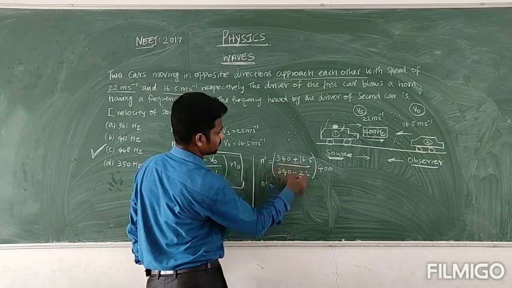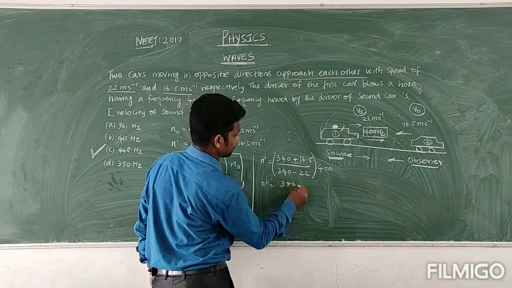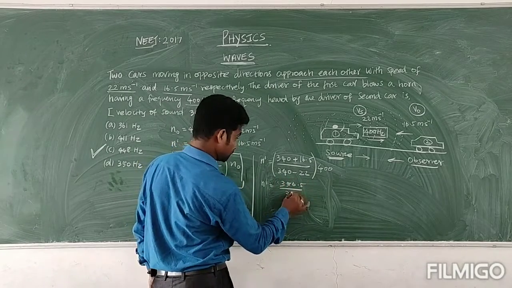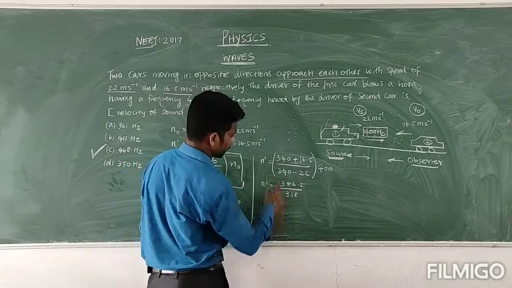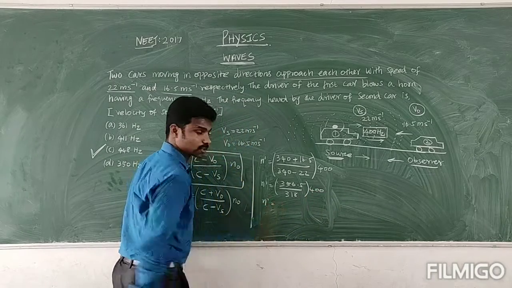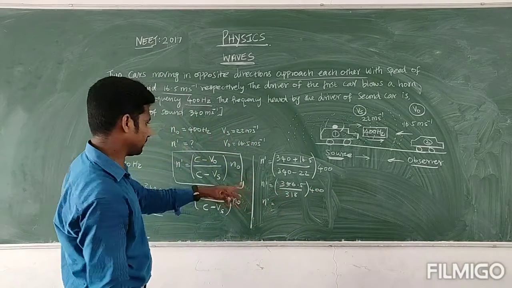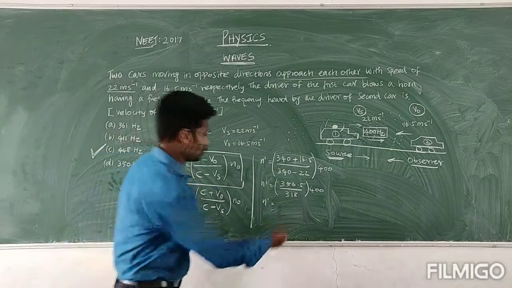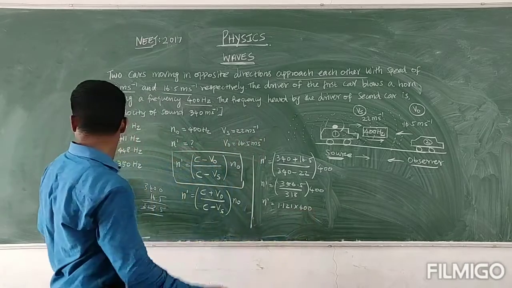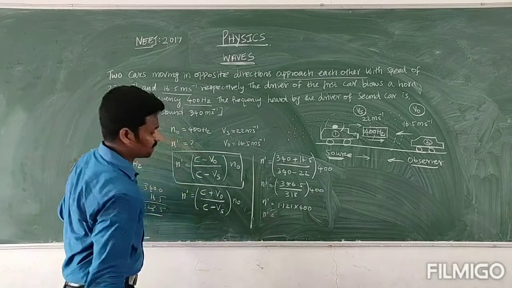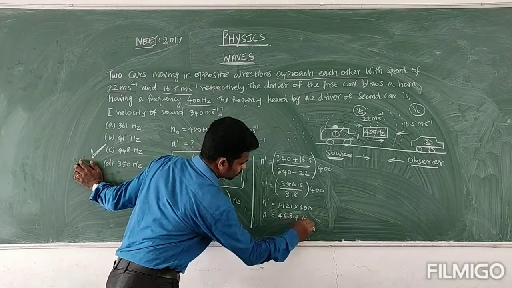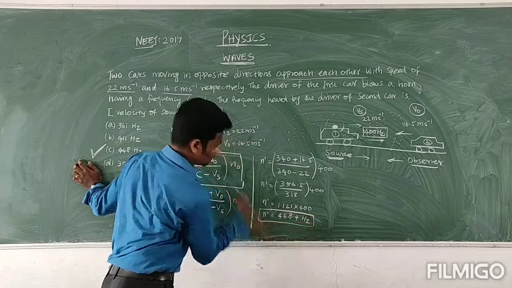Therefore N dash is equal to 448.4 Hz. This is the apparent frequency.